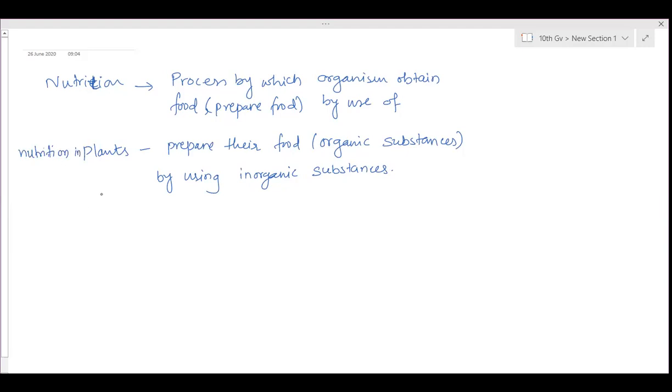Don't use the phrase "preparation of food by the plants" for the nutrition of plants. No. Preparation of organic substances by using inorganic substances in their surroundings is called nutrition in plants. And it is not only preparing the food, it is also utilizing it. For different processes, the utilization of that food, the organic substance, also comes under the nutrition process.